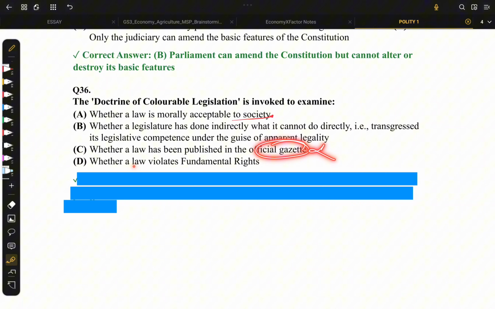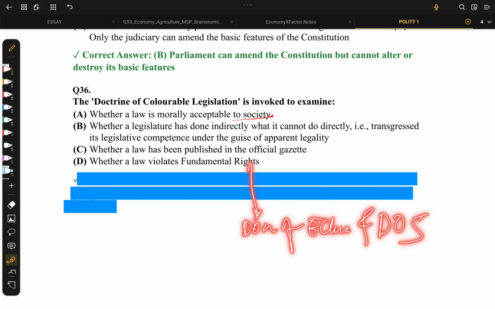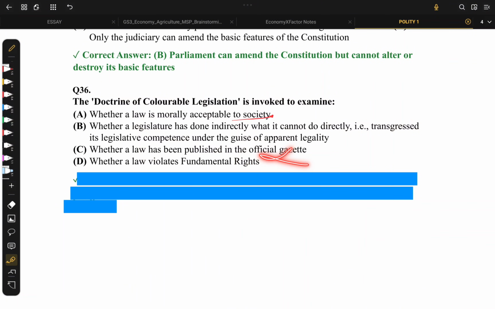This cannot be true. Whether a law violates fundamental rights. This doesn't need colorable legislation. It needs the doctrine of eclipse and the doctrine of severability. So these both are wrong. Whether a law is morally acceptable to the society, I don't think it can be correct. Coming to the second option, whether a legislature has done indirectly what it cannot do directly. So it basically defines the doctrine of colorable legislation.